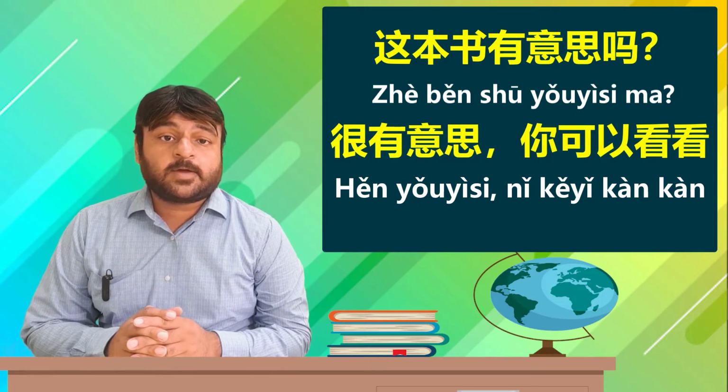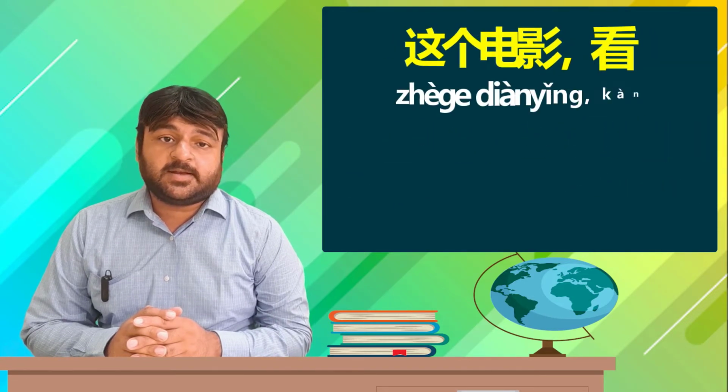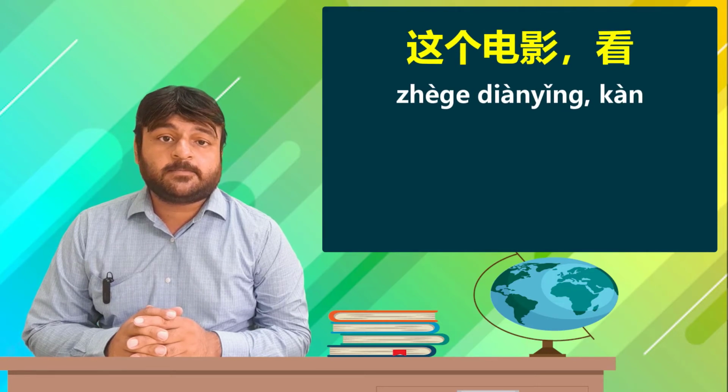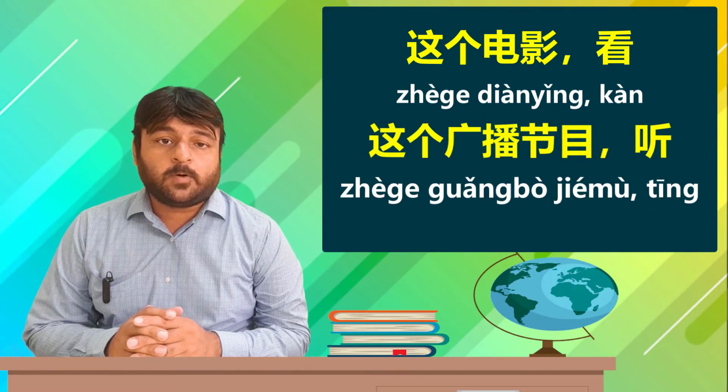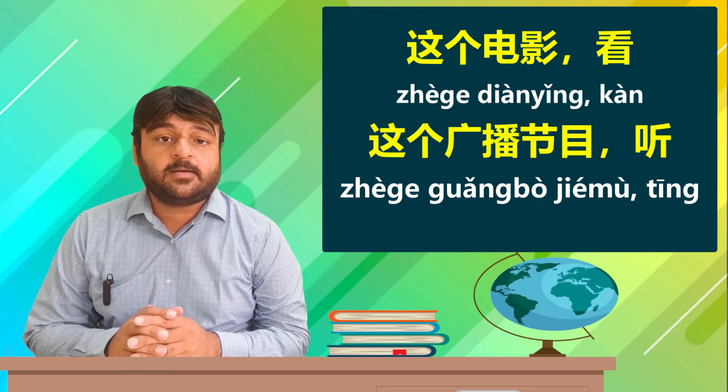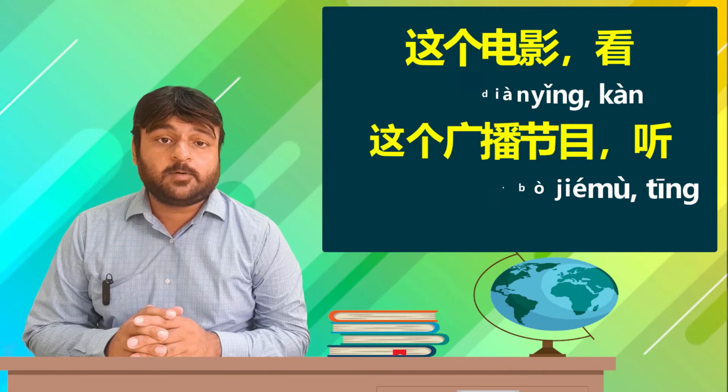Let us now have a look at the words in the box to make suitable replacements in the underlined words of this sentence. 这个电影, this movie, 看. Is this movie interesting? Very interesting, you can have a look. 这个广播节目, this broadcast program. Is this broadcast program interesting? 很有意思, 你可以看看, very interesting, you can have a look.